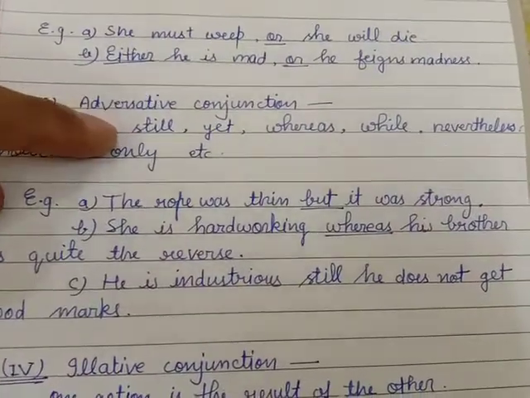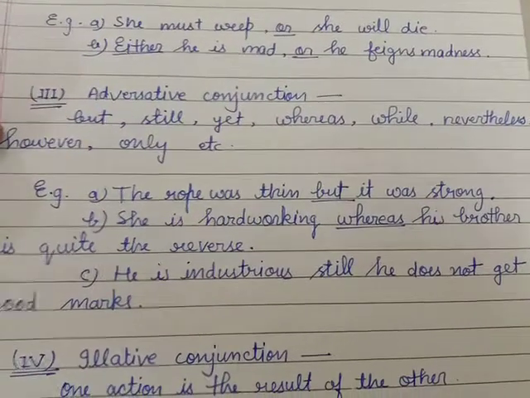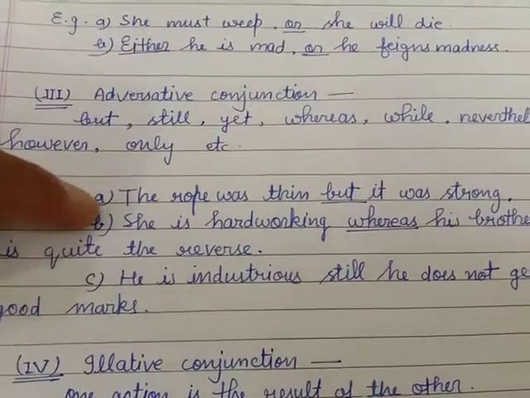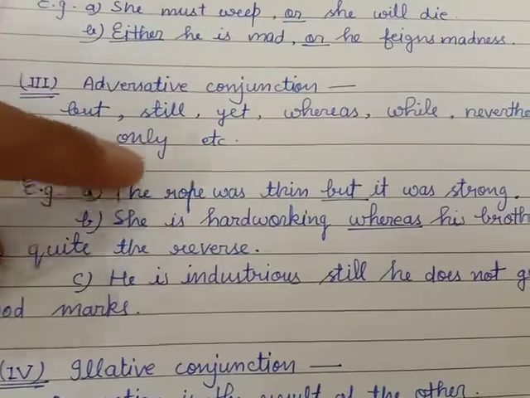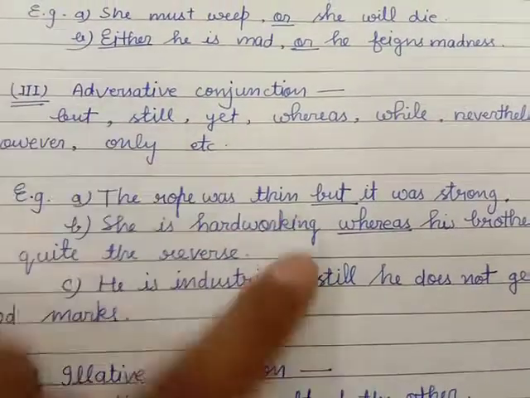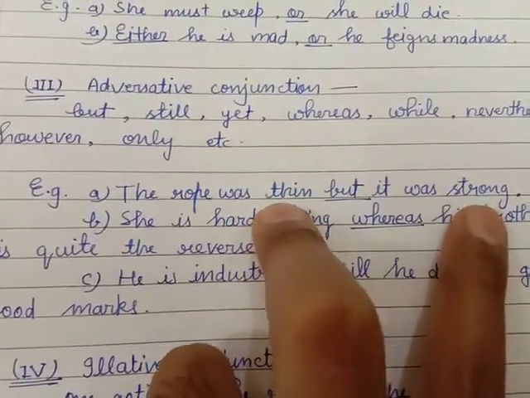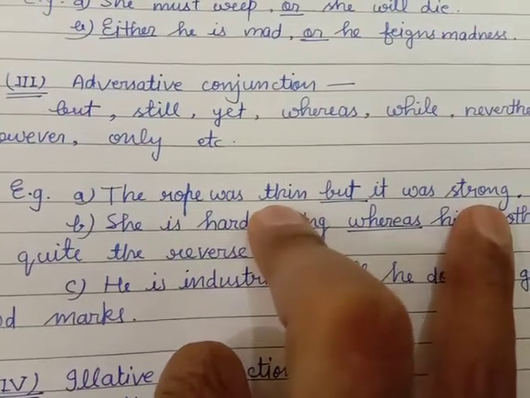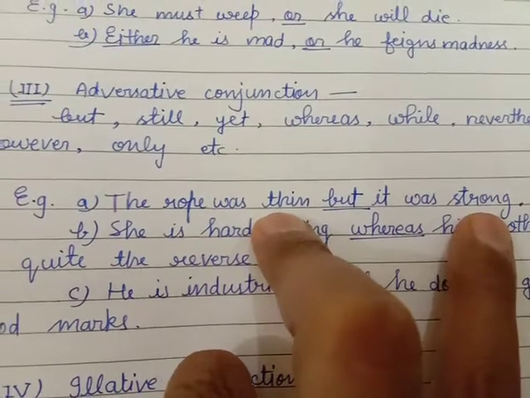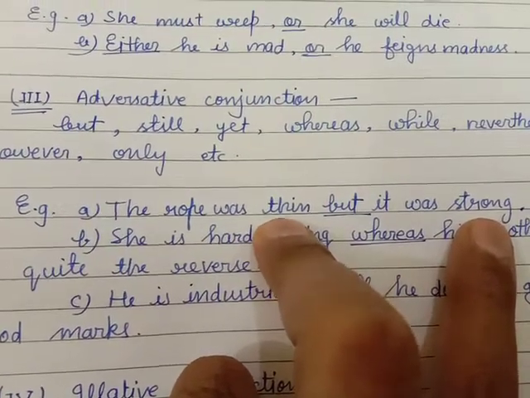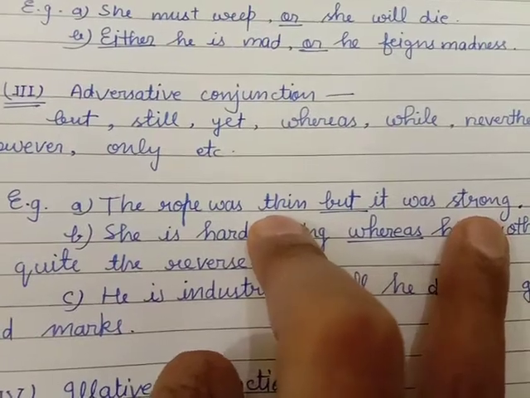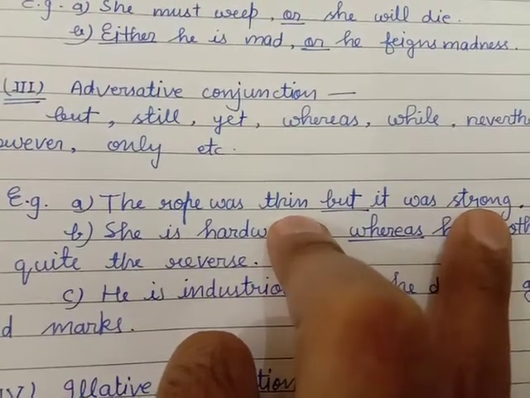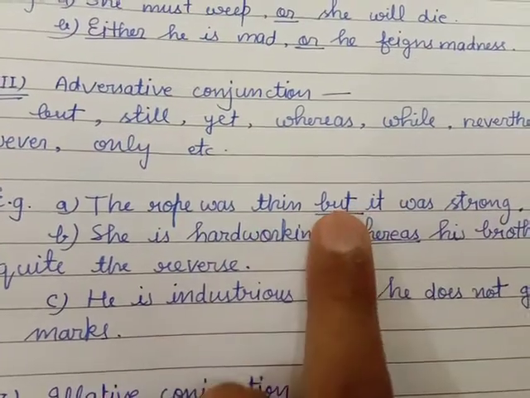But, still, yet, whereas, while, nevertheless, however, only can be used in this. The rope was thin but it was strong, means both are different, contrast ideas, that thin can never be strong, but here it is given thin and strong. He is poor but honest, like that. So thin and strong are contrast ideas, and we will use but here.